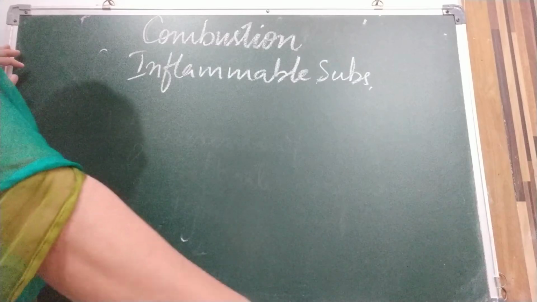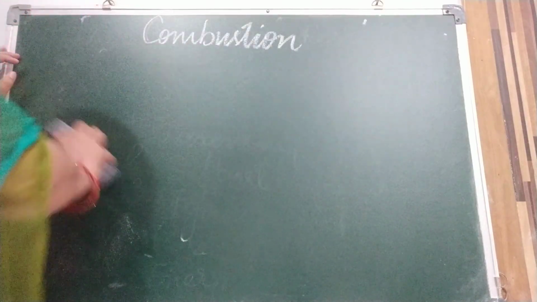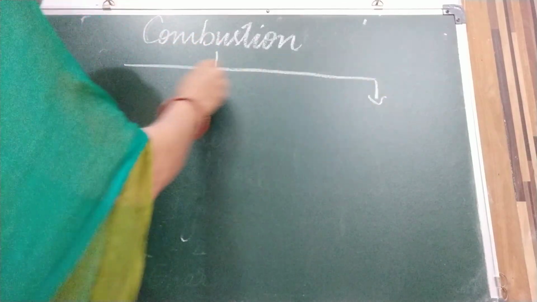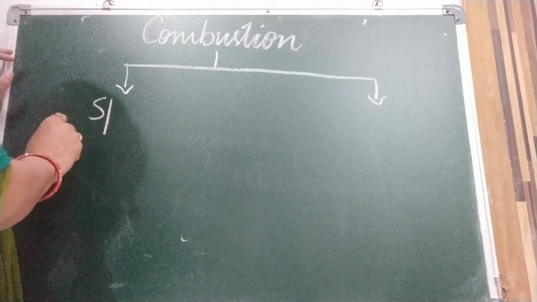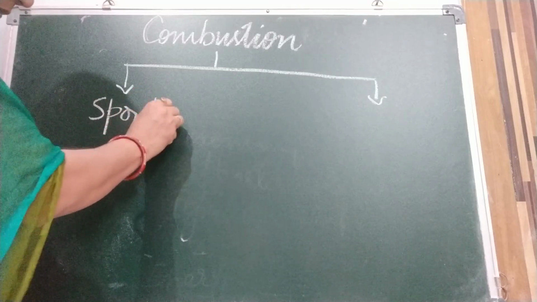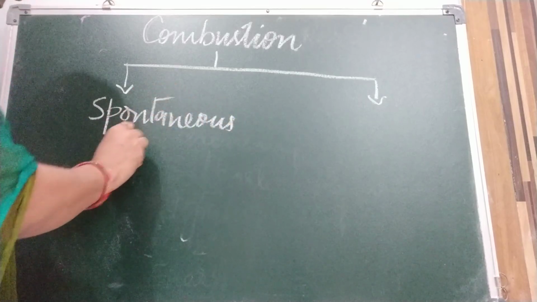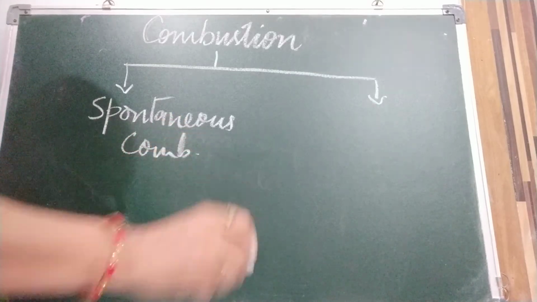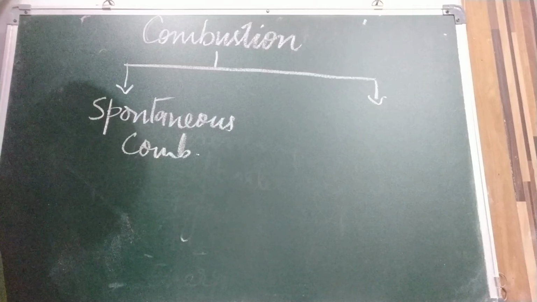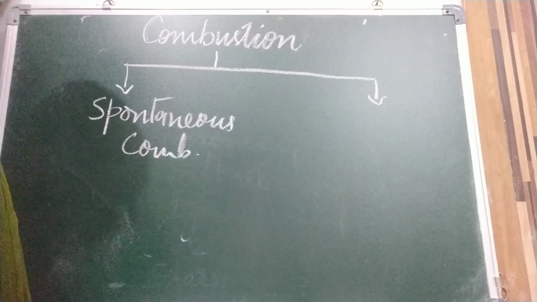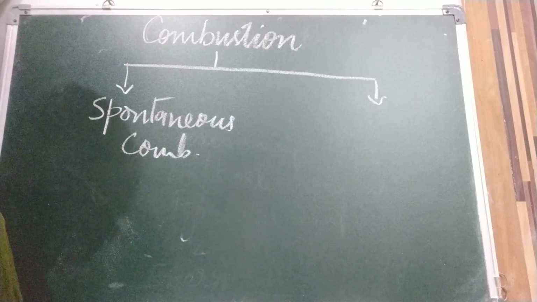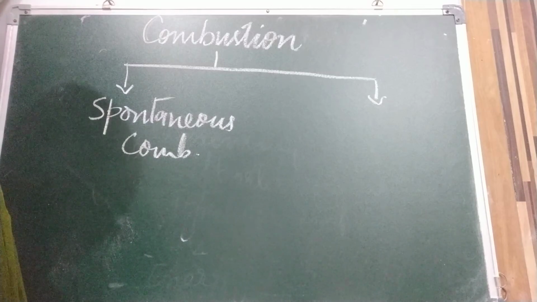Now types of combustion. There are different types of combustion. First is spontaneous combustion. It is a type of combustion in which a material bursts into flame without the application of heat, like we are not taking a matchstick near that substance.